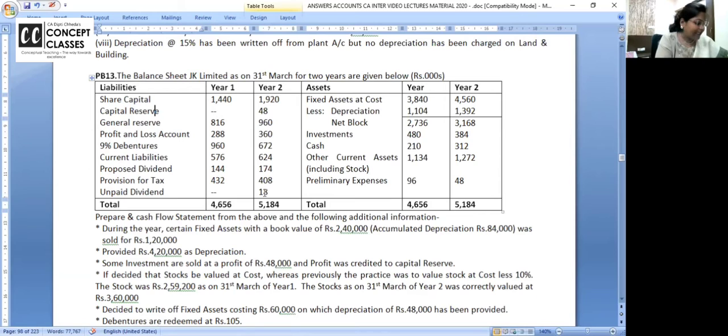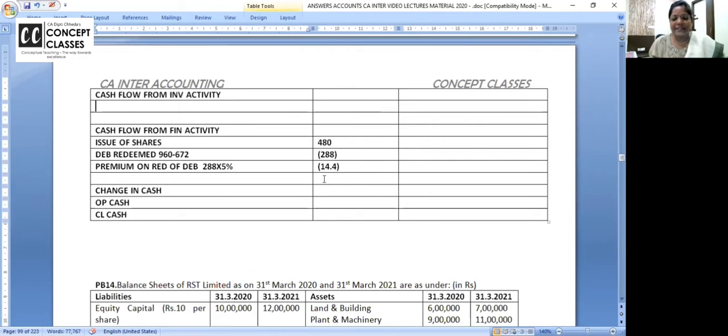144 minus 18. Any doubt? I'm repeating. 144 is the proposed dividend of last year that I had to pay. Still 18 is unclaimed or dividend payable. Unclaimed, unpaid dividend payable. So how much is paid in cash? 126.